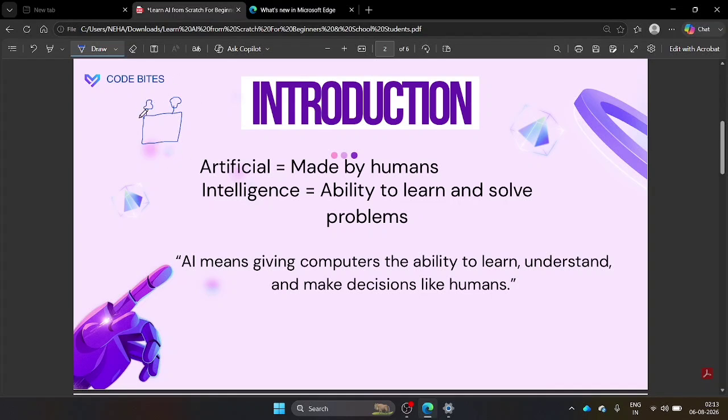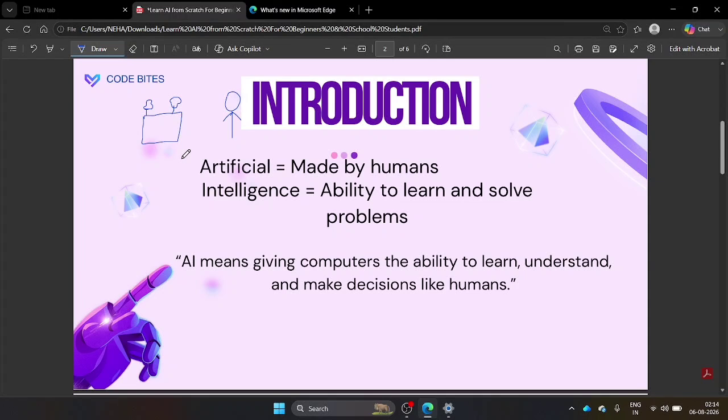That machine is smart enough to learn anything. It is smart enough to think, smart enough to solve problems, and smart enough to make any decision in a way that is similar to a human. How a human behaves, how a human solves problems, how humans think, similarly everything is done by the machine, right? So that thing we call artificial intelligence.